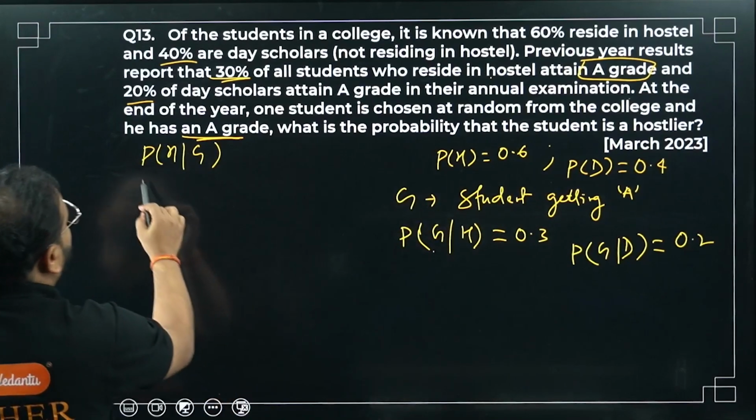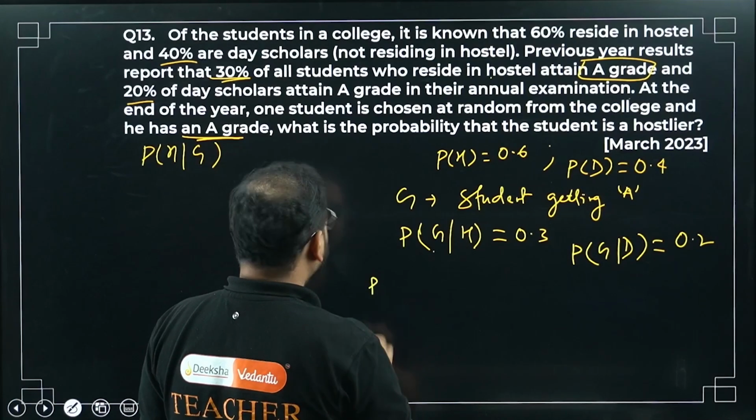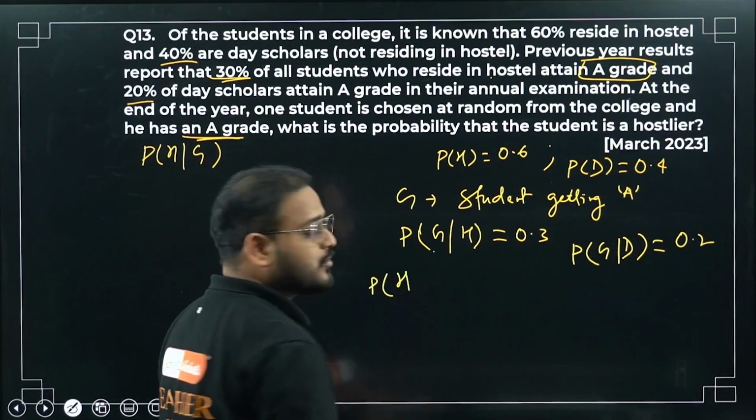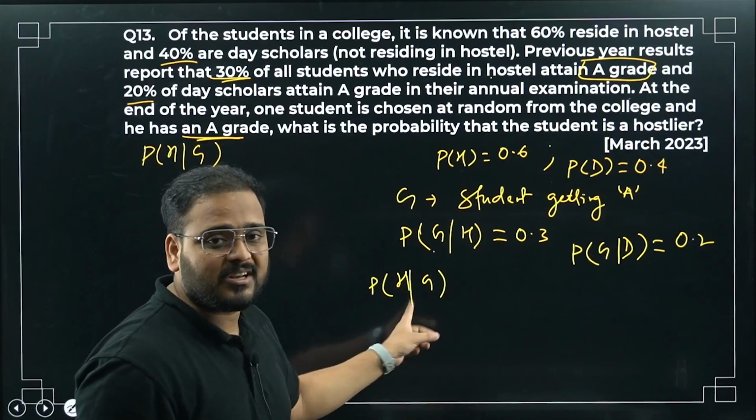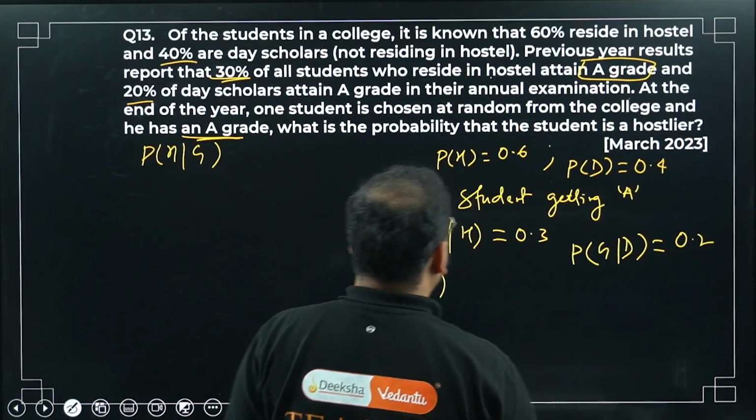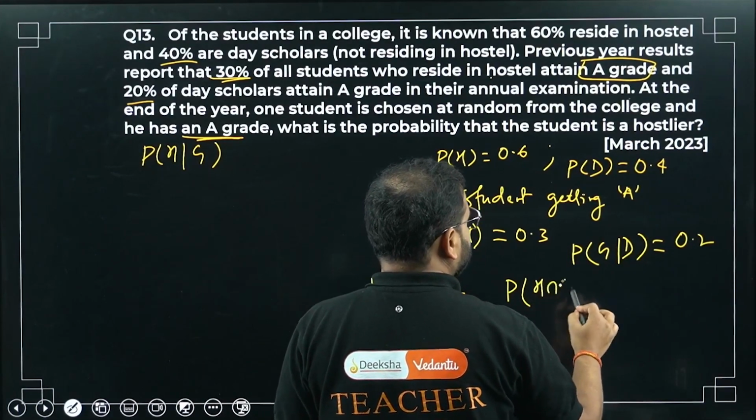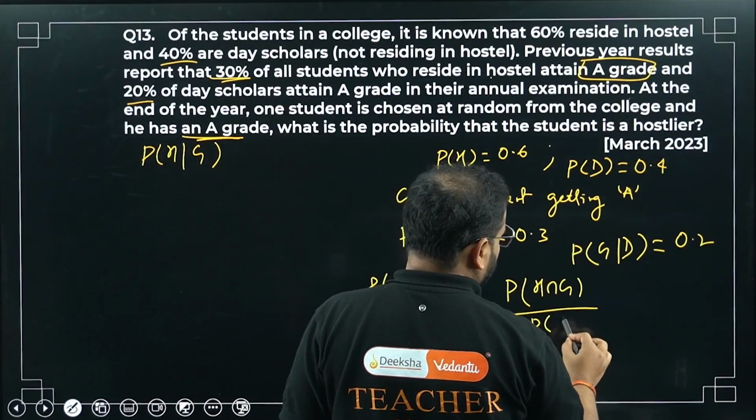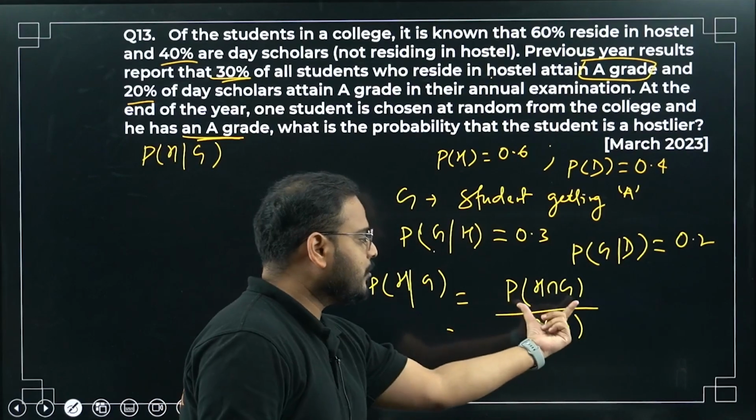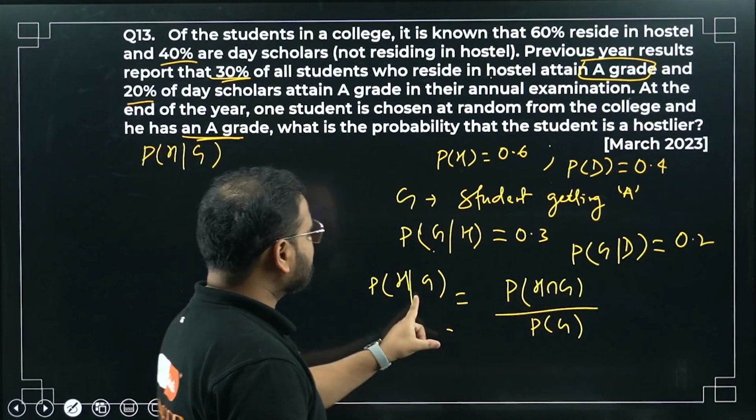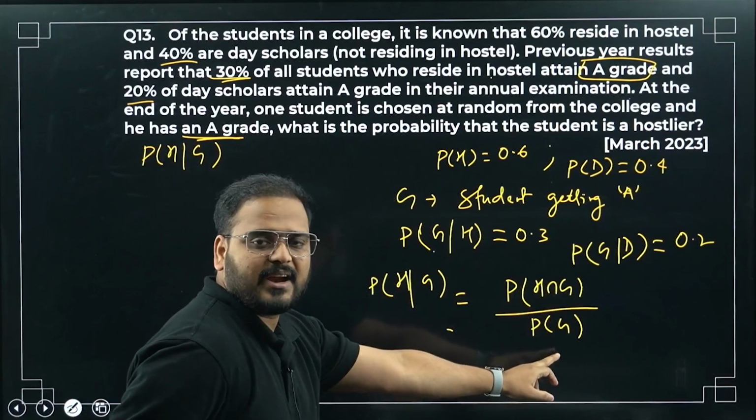So the probability for a person from the hostel to get a grade A, which is given, will be given like this. Have a look. P of H given G, somebody who's from the hostel, given that he got a grade A, will be given by P of H intersection G. And for all the students who are getting grade A, this total probability, the probability of the student who got this grade, divided by P(G). That's how we define the conditional probability: P(H|G) = P(H∩G)/P(G), right?